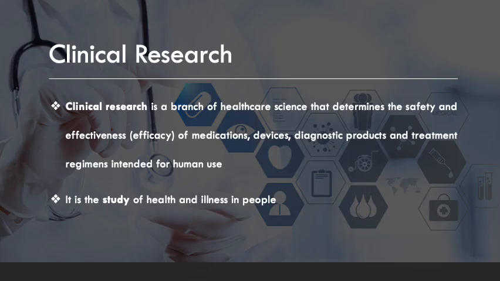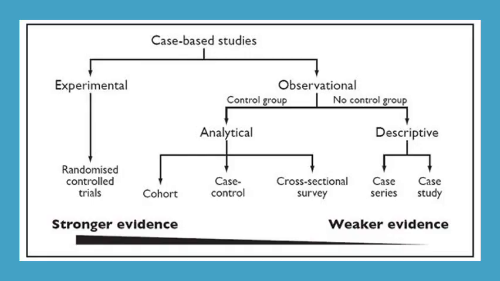Next is, what is clinical research. Clinical research is a branch of healthcare science that determines the safety and effectiveness of medications, devices, diagnostic products, and treatment regimens which are intended for use in humans. It is the study of health and illness in people. These are the types of clinical research.